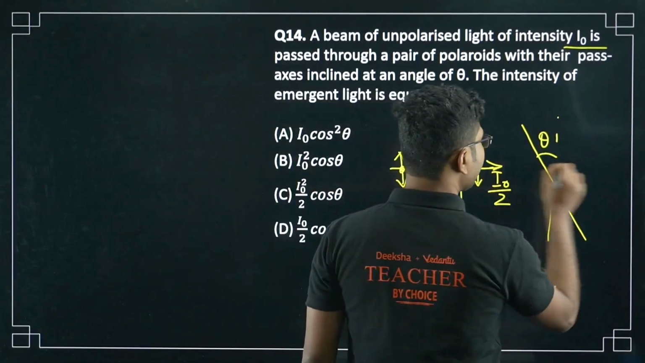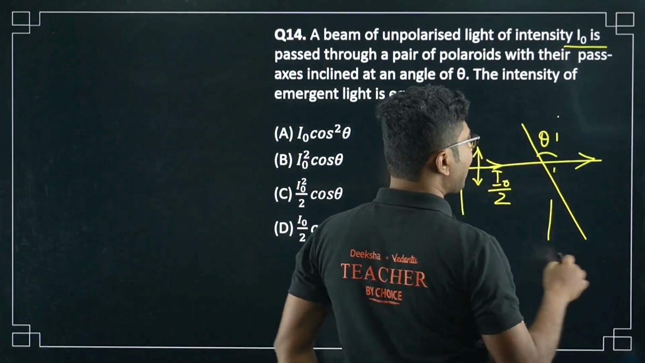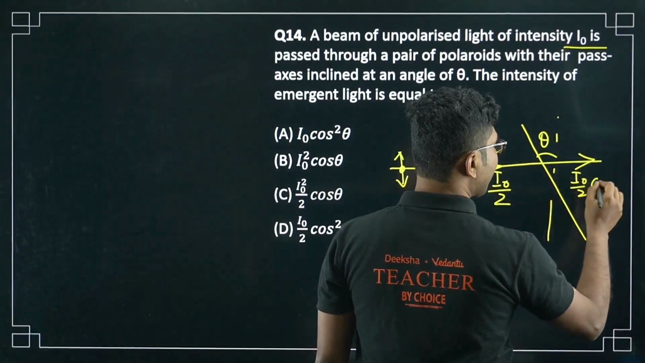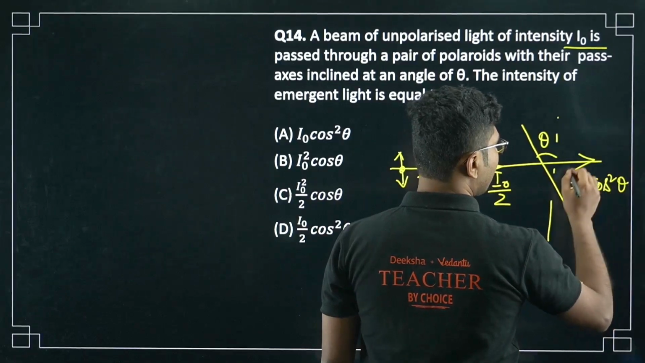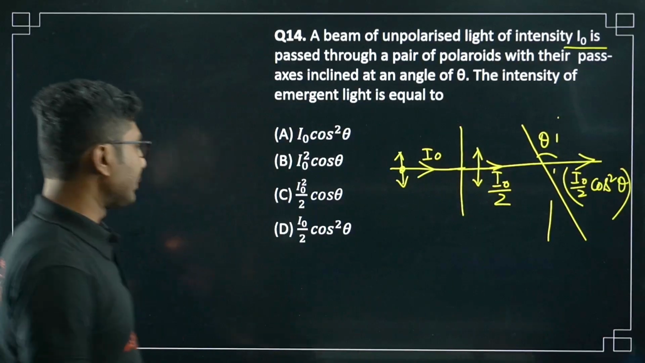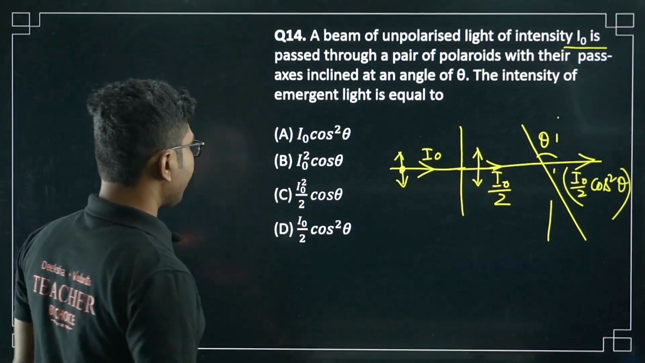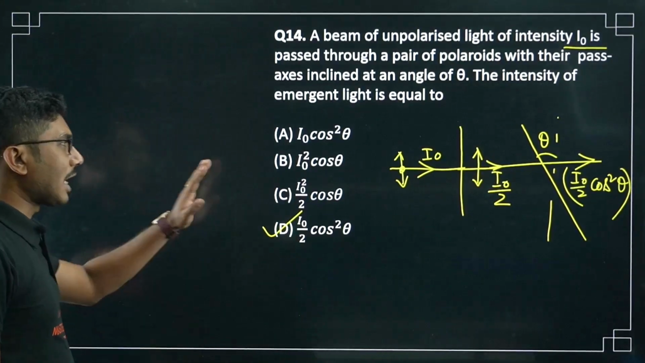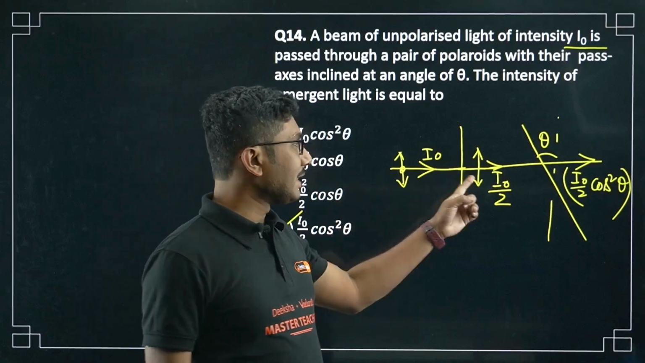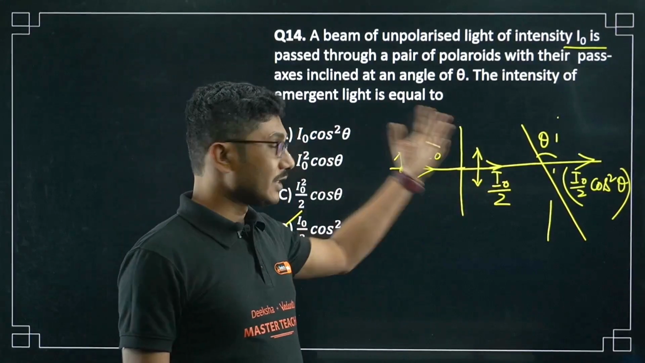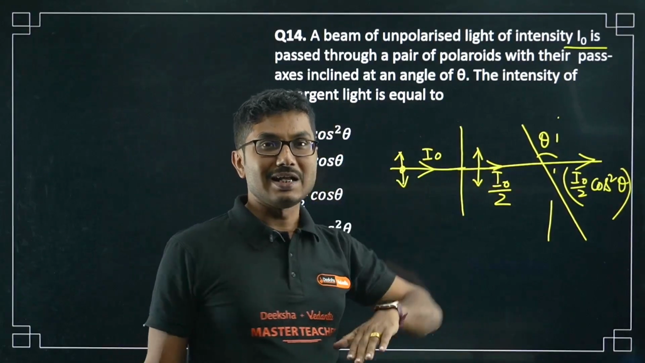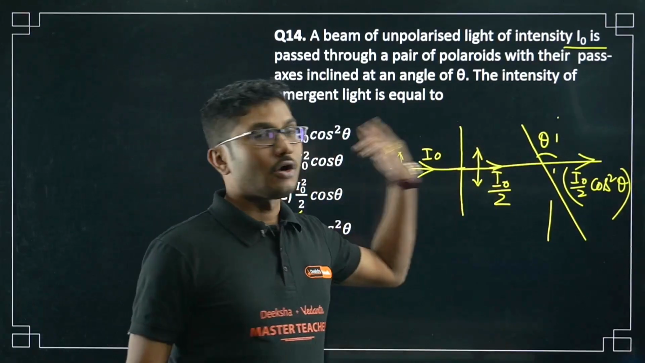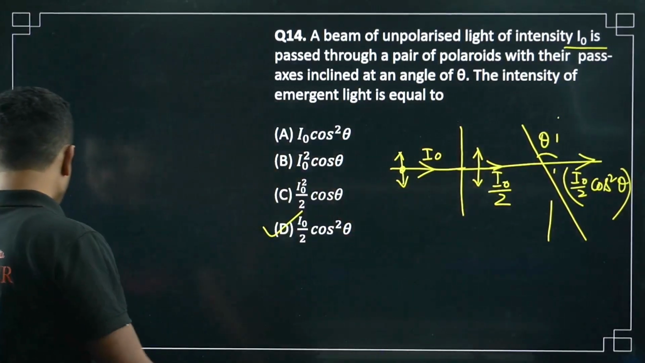Now when it is passing through the second Polaroid, because the pass axis is at angle theta, the intensity will be I0 by 2 cos square theta. That is Malus law. So option D is the correct answer. Be careful, it is not I0 cos square theta. When unpolarized light passes through the first Polaroid, the intensity becomes directly half. Then onwards, as many Polaroids as you keep, it will always be cos square of that angle.